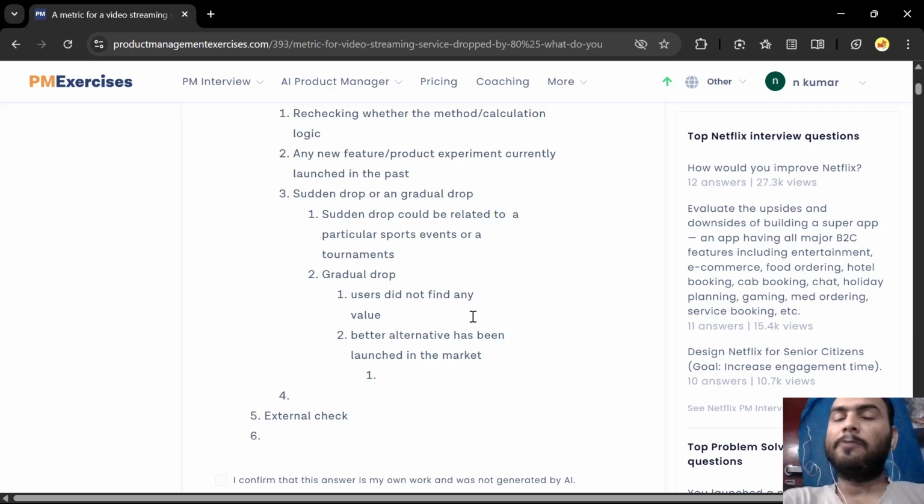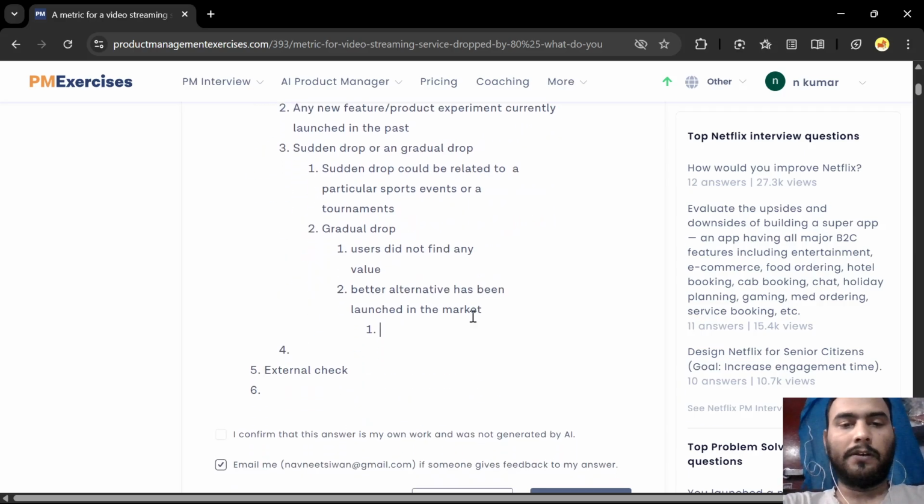Now that better alternative could be anything. A competitor who has launched a new feature targeted toward a sports fan in this category, or they may be offering any particular discounts or offers, or any new event that is not part of our platform could be launched on that particular platform. So it could be seen in that. Okay, sudden drop. These are the views on the internal part.